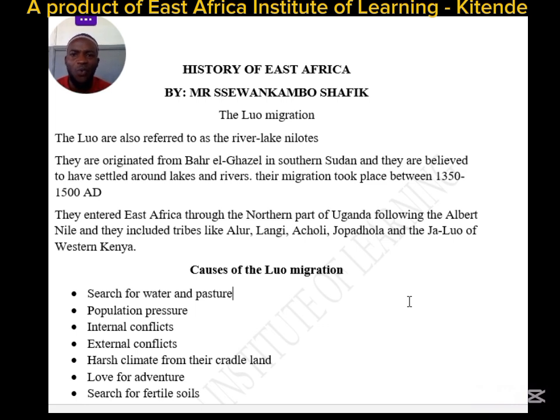We want to know why they had interest in East Africa, which effects they had on Africans, both positive and negative, and then we shall see their course of migration into East Africa. So today we are going to look at the Luo migration into East Africa. I beg for your ears, and let me hope learning is going to take place.